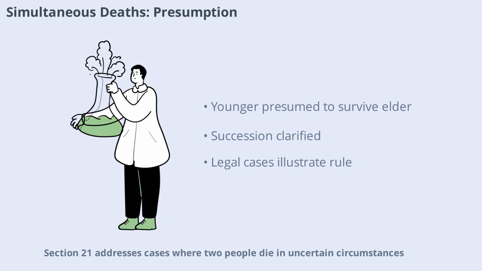Section 21 addresses cases where two people die in uncertain circumstances. The law presumes the younger survived the elder, affecting succession. This presumption ensures clarity in inheritance when the order of death cannot be determined, as illustrated in various legal cases.